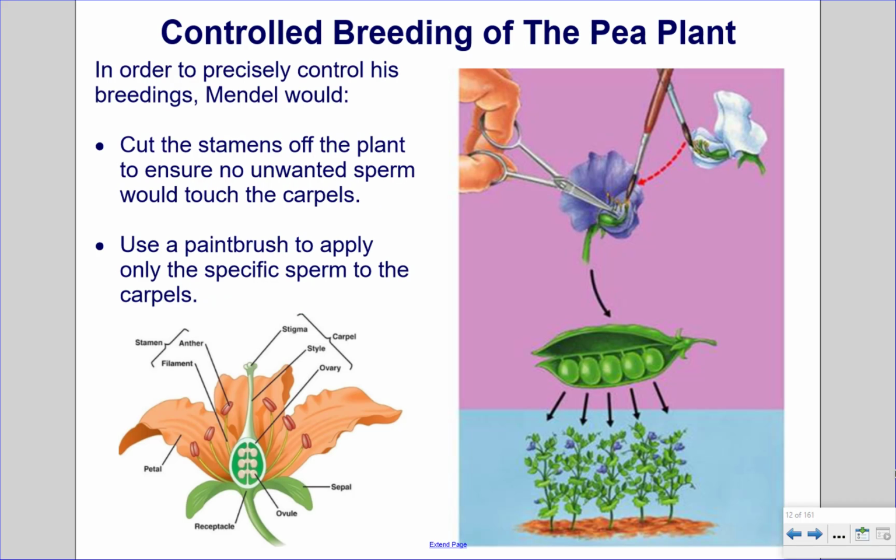Controlled breeding of the pea plant. In order to precisely control his breedings, Mendel would cut the stamens off the plant to ensure no unwanted sperm would touch the carpels. He would then use a paintbrush to apply only the specific sperm to the carpels.